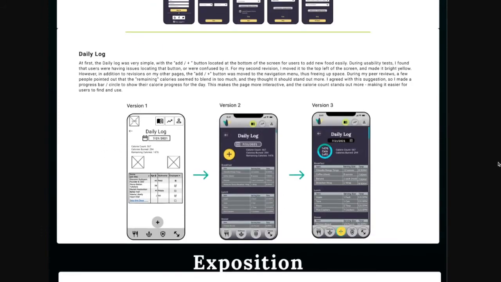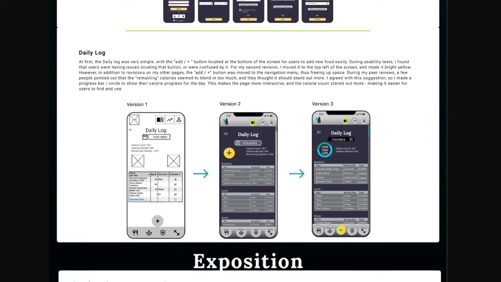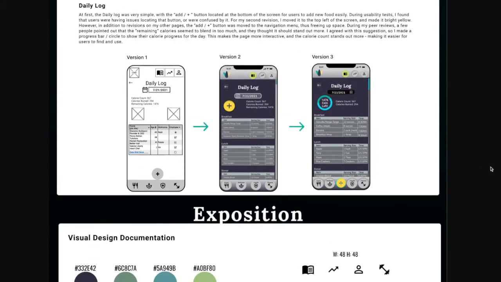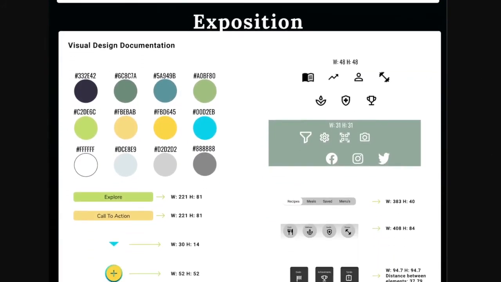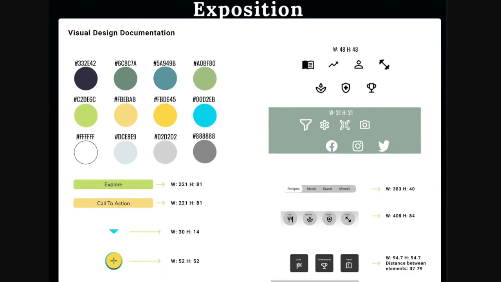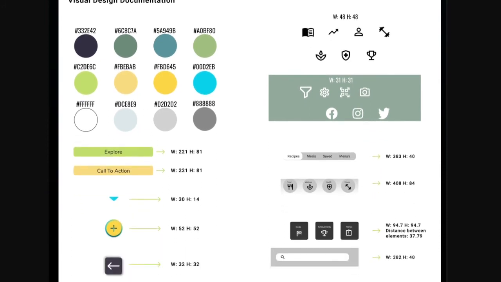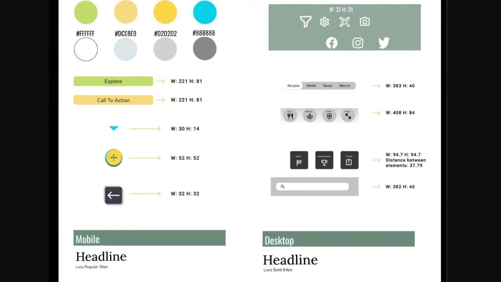And finally, the daily log, which had 3 revisions, as this would be a highly trafficked page that needed to be visually appealing, easy to use, but also enticing for the users to return. Finally, I began working on my visual design documentation, in which I selected the color palette, UI elements, typography, as well as the accessibility for the app.